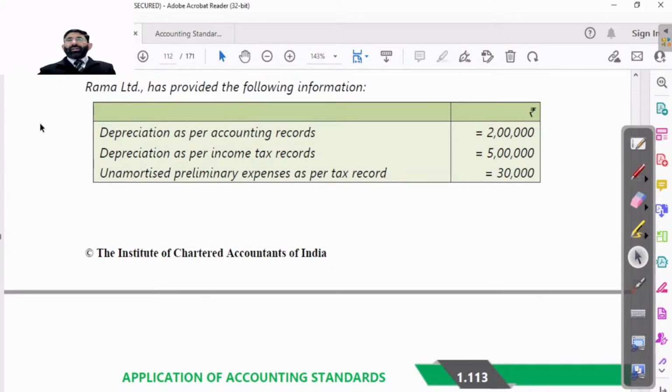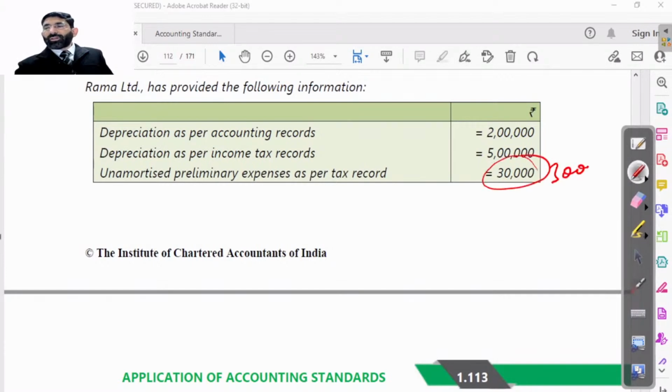If depreciation is 2 lakh, then obviously profit will be reduced by 2 lakh. If depreciation is 5 lakh, then profit will be reduced by 5 lakh. If preliminary expenses are to be written off with rupees 30,000 or not, obviously it has an effect on your profit by rupees 30,000. Its impact is 30,000, and the impact of this difference is 3 lakh on your profit. We all know.